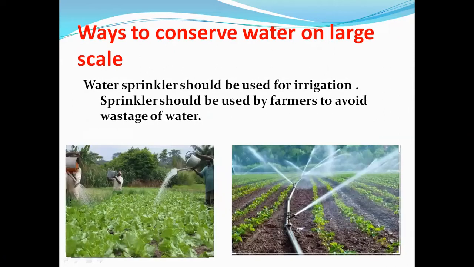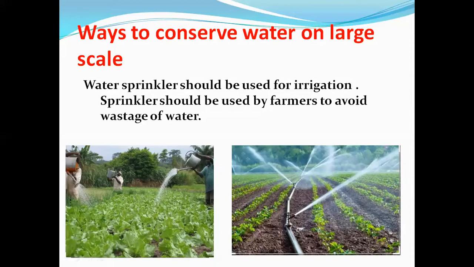Next is water sprinkler should be used for irrigation. Sprinkler should be used by farmers to avoid wastage of water. It is a very important method, one of the most efficient methods for delivering water to crops. In water sprinkler, in the first picture, you can see that water sprinkler is manual and another is automatic. In the first picture, you can see water sprinkler is manual sprinkler used by man to water the plants. And in the next picture, you can see it is an automatic sprinkler.